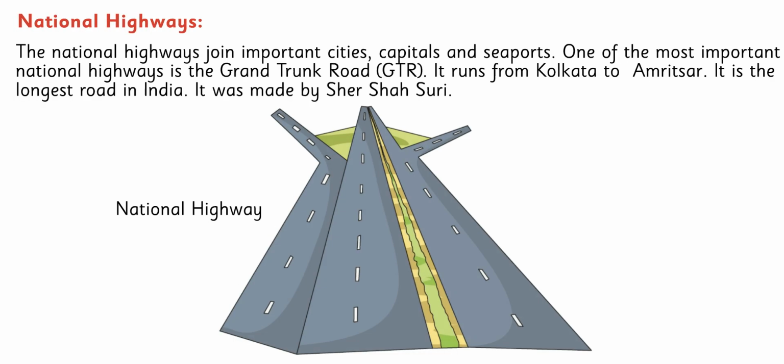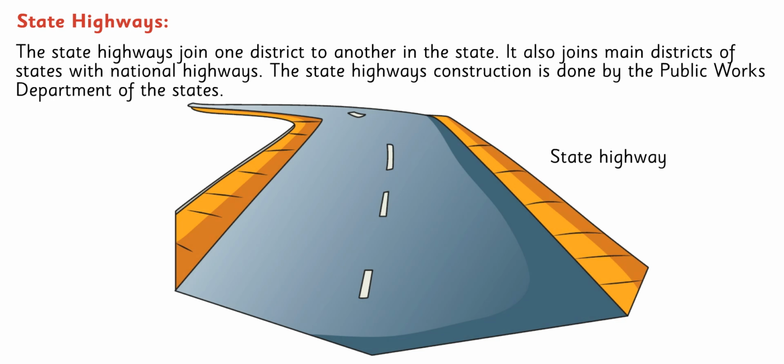National highways. The national highways join important cities, capitals and seaports. One of the most important national highways is the Grand Trunk Road, GTR. It runs from Kolkata to Amritsar. It is the longest road in India. It was made by Sher Shah Suri. State highways. The state highways join one district to another in the state. They also join main districts of states with national highways. The state highways construction is done by the Public Works Department of the states.